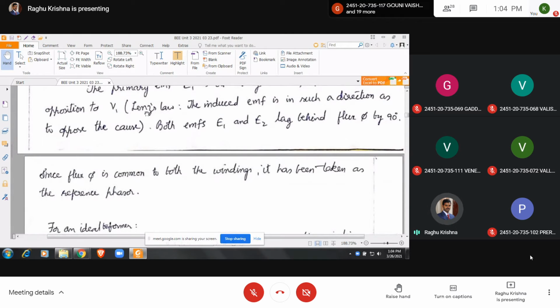Lenz's law will come again in DC motors also. In DC motors, we are calling it back EMF. Why it is called back EMF means the induced EMF in the armature conductors will be opposite to the cause. What is the cause in DC motors? The cause is the supply voltage itself. So here the induced EMF is opposite to the cause. That is Lenz's law. The induced EMF is in such a direction as to oppose the cause.